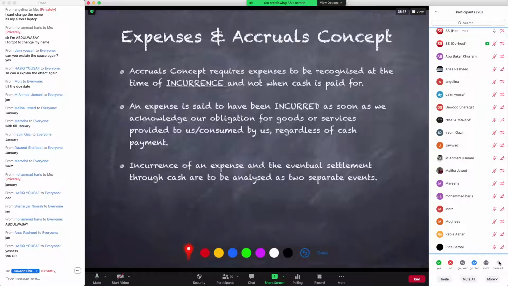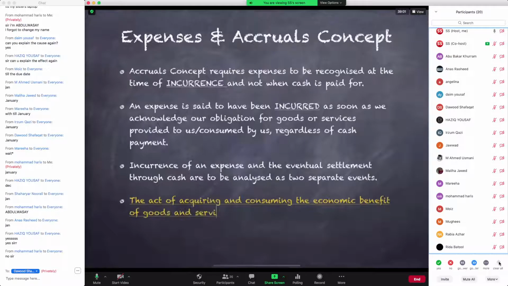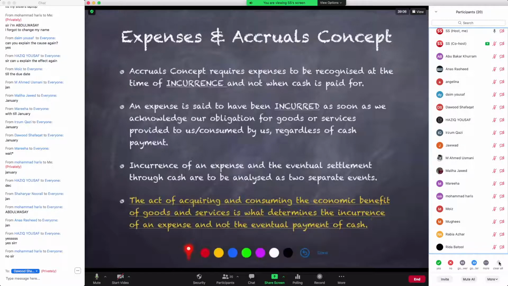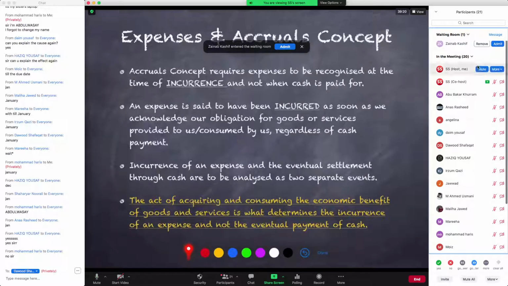Okay. Now comes the last part, the nutshell. Finally, जो भी हम सारा कुछ discuss कर रहे हैं. It's the act of acquiring and consuming the economic benefit of goods and services. That is what determines the incurrence of an expense and not the eventual payment of cash or bank, right?